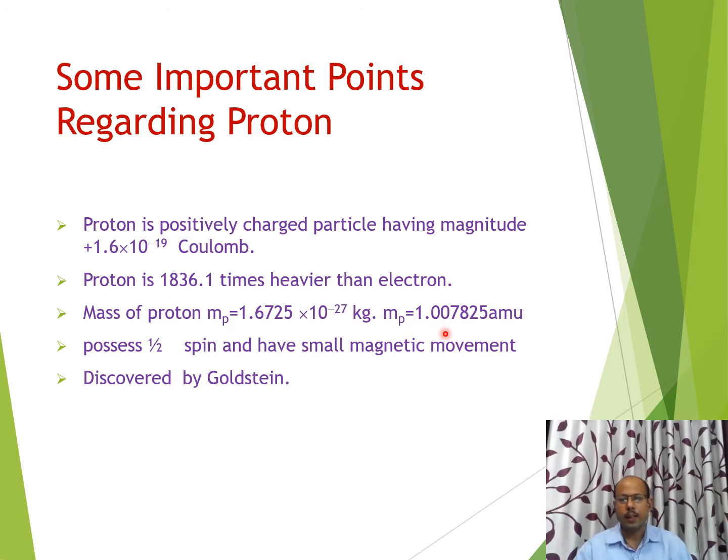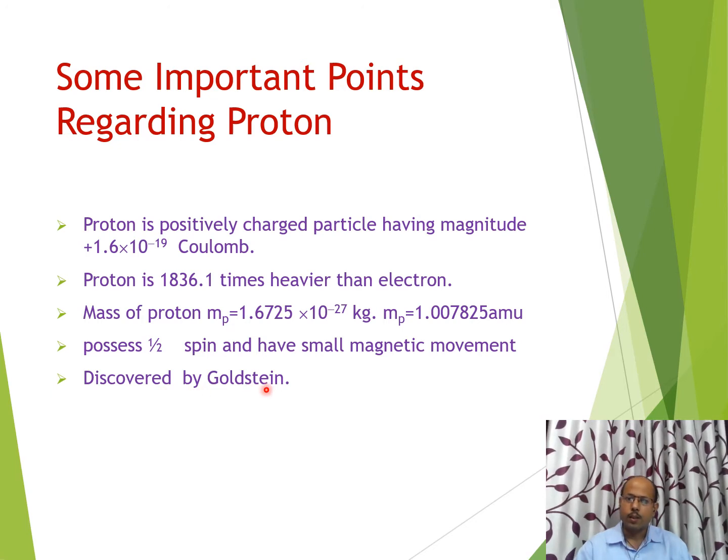But if we write the exact value, then it is 1.007825 AMU. The proton has plus half spin and also a small magnetic moment. The discovery of proton is by Goldstein. Goldstein discovered proton.